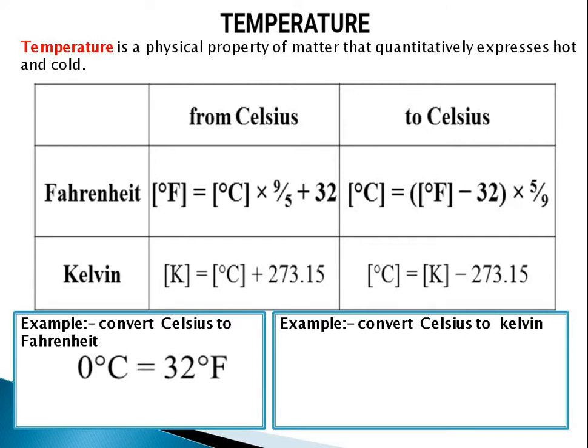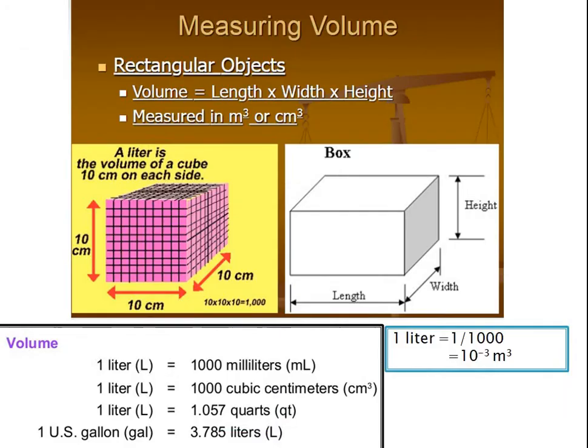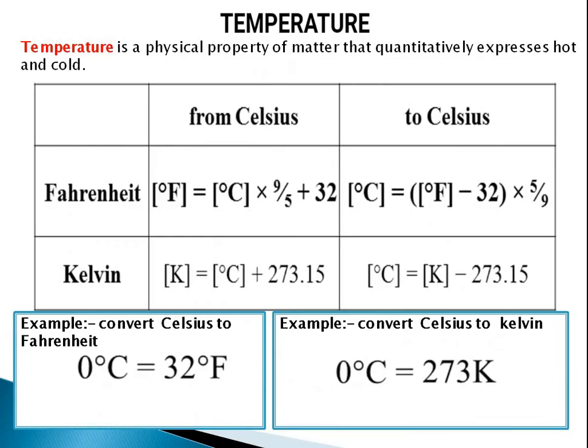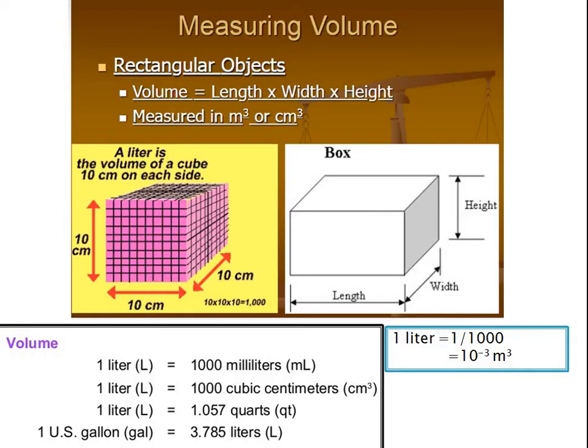Again, 0 degree Celsius is nothing but 273.15 Kelvin. So this is about temperature conversion. Temperature conversion in Fahrenheit, Celsius and Kelvin is essential for the measurement of temperature of different masses.